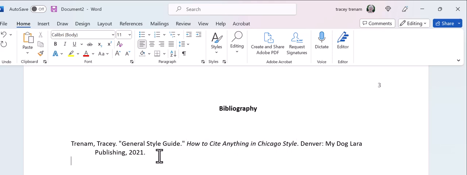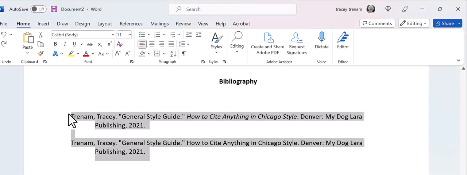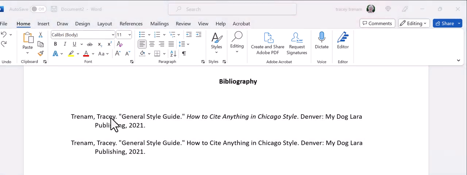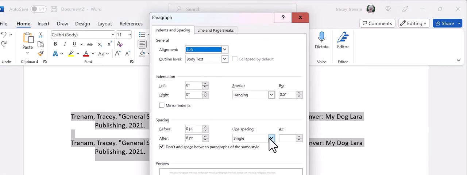And you can do a double space. Okay, that's how you do it in single space. And remember, these are in alphabetical order. If you want to double space, you click here. You can highlight, and you click again on paragraph, and remember this is where we do the line spacing, double. But here I'm going to save you a little bit of time. Don't add extra space is what we do usually. Here you do want extra space, and I'd put like 12 points.